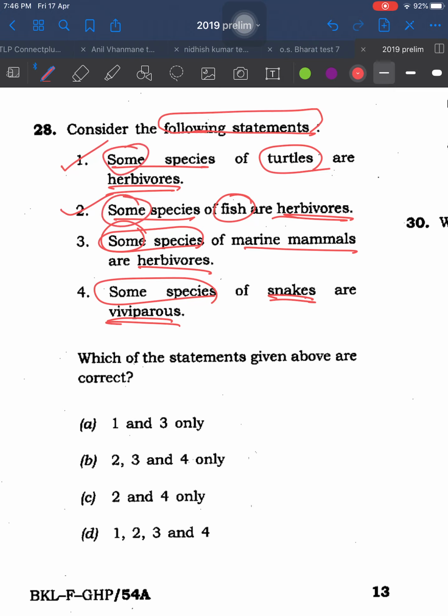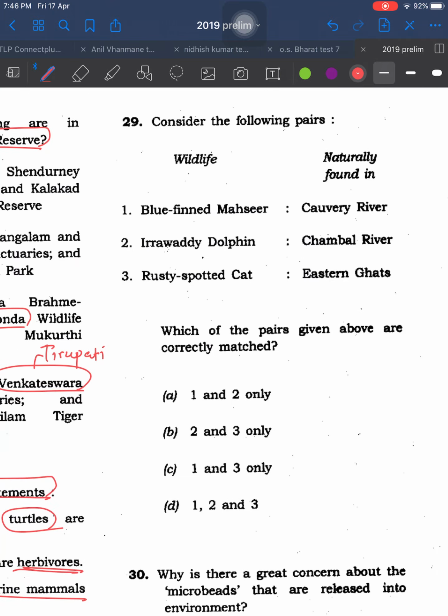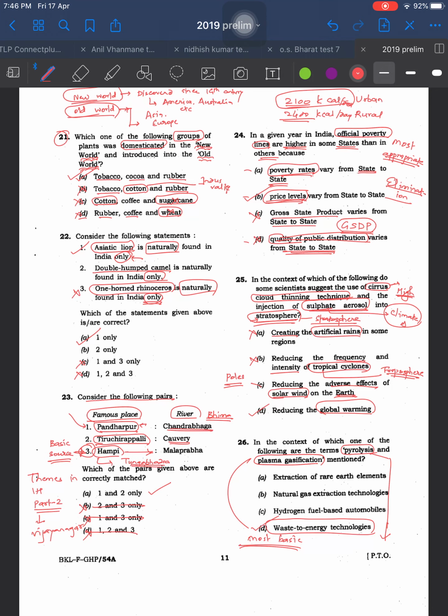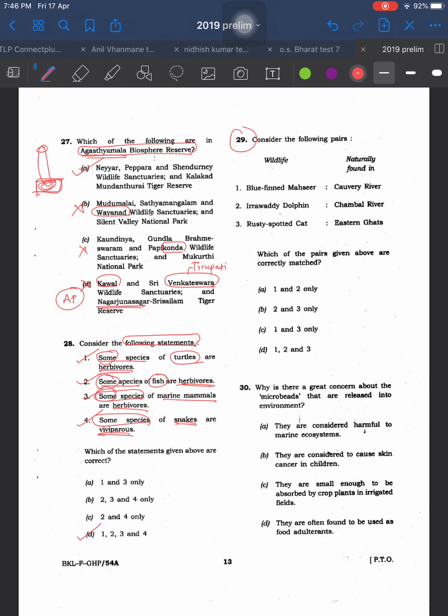That means not all, but a few of them might be vegetarian, eating herbivorous food. The same goes with statements 3 and 4. So in general the answer is very general. Statements are general, answer is general. 1, 2, 3, 4, all of them are right. Now this question is like question number 23. Question number 29 is like question number 23.